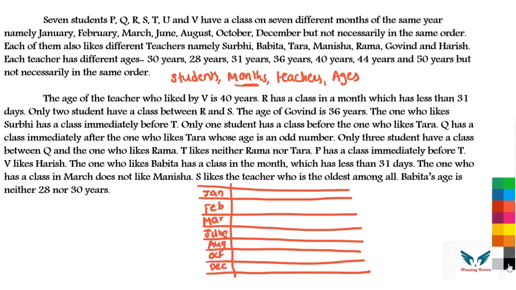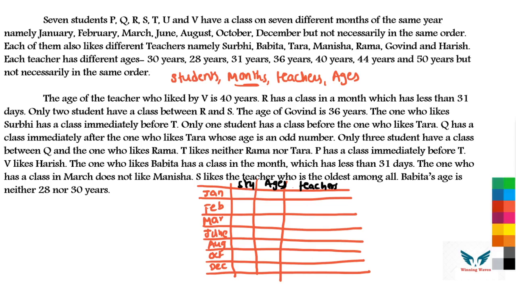So remaining parameters we will add. Okay, so remaining 4 parameters also let's add. So this, let's take it as students. So this will go with ages, and then this will go with respect to teachers. Okay, why? Because teachers name are little bit bigger. So this will take it as teachers, this will go with ages, and this will go with students, right?